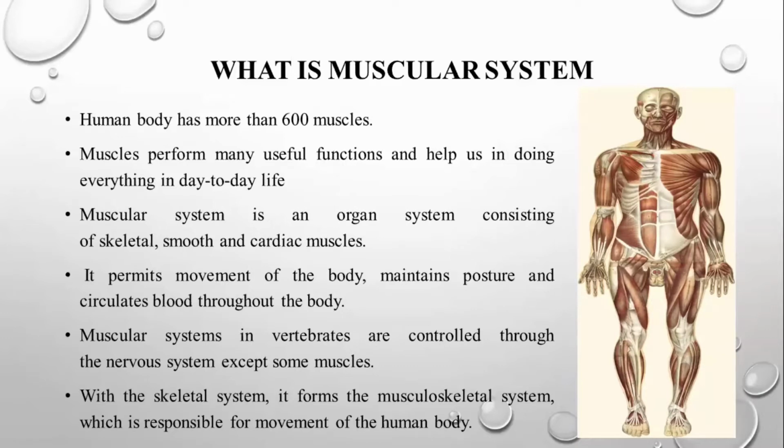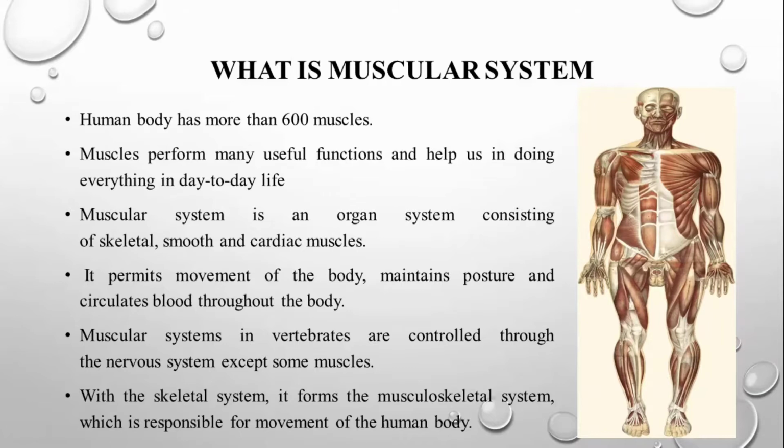The muscle which is attached to the skeletal system we call a skeletal muscle. The smooth muscle is a specialized muscle; your esophagus, intestine, and stomach are made up of smooth muscle. And cardiac muscle, in the name itself, cardiac is nothing but our heart. The heart is made up of a special kind of muscle called cardiac muscle.